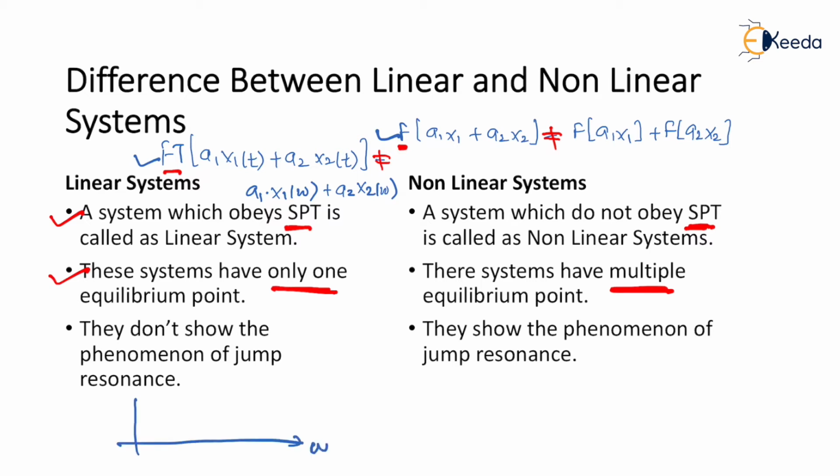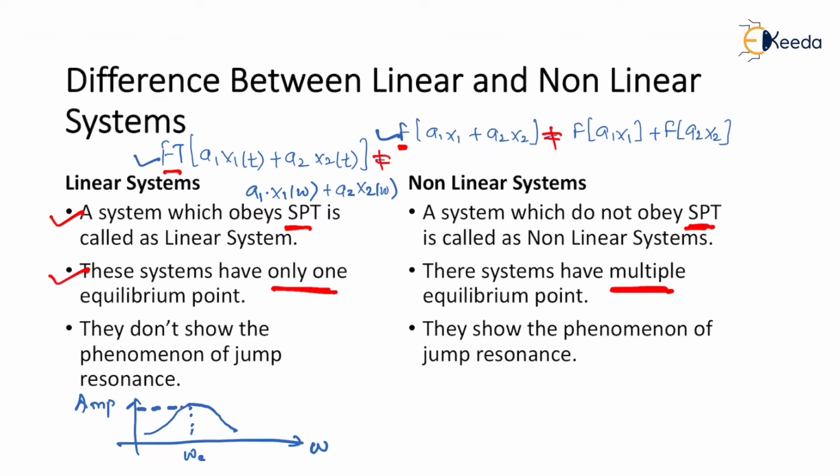I'll take a graph. Here I'm having frequency and amplitude. Now if I increase the frequency, the amplitude goes on increasing, and at a point, let us say at omega c, it is maximum. Then it goes on decreasing as the frequency increases. So in the case of linear system, if I make a graph of amplitude versus frequency, the amplitude goes on increasing as the frequency increases.